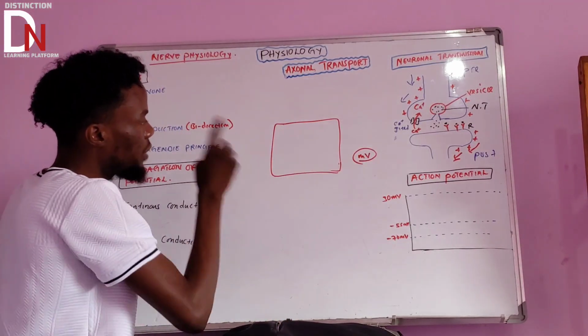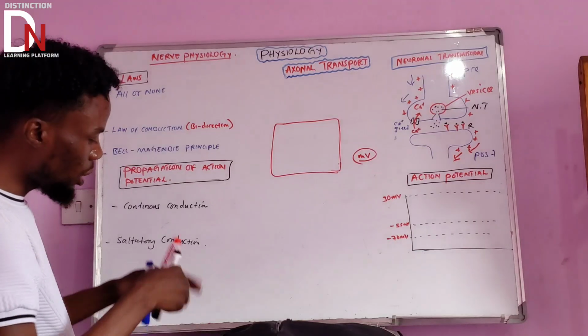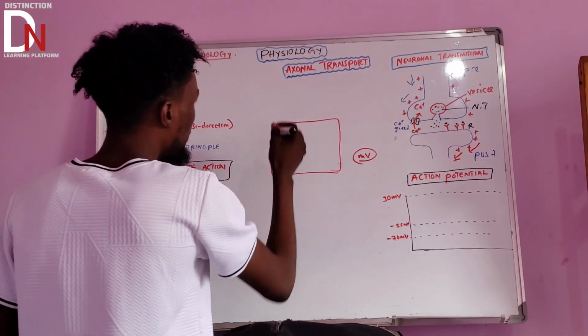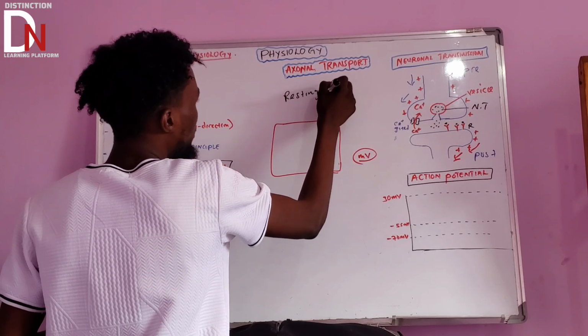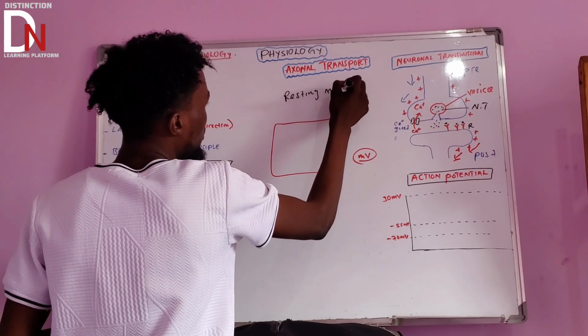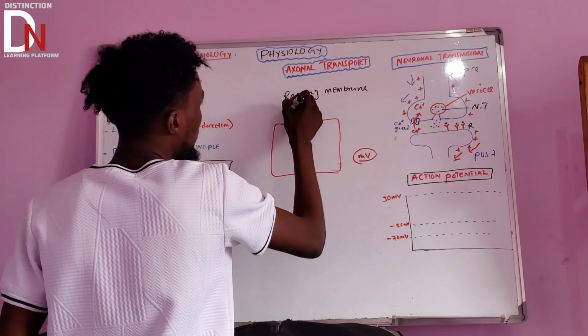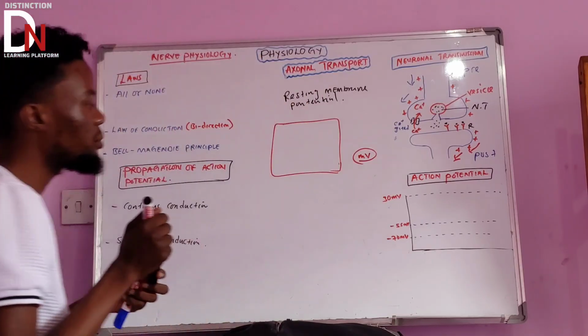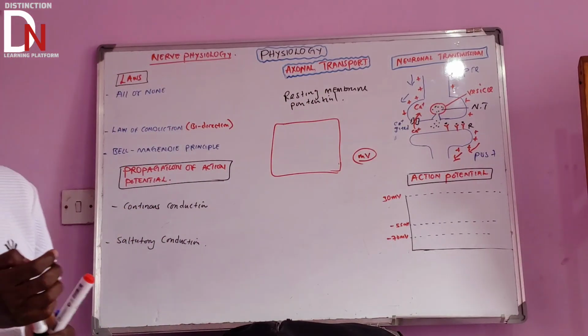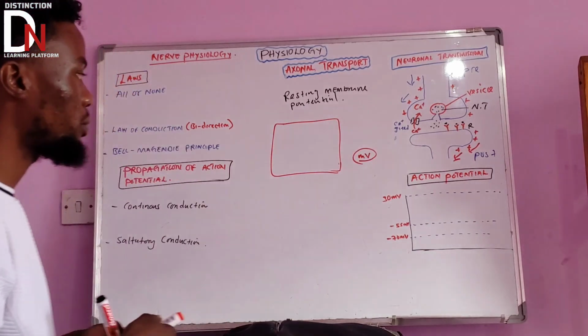Now, if this is a cell, let's start talking about the first important one, the resting membrane potential. If we understand the resting membrane potential, we can understand the action potential as well.